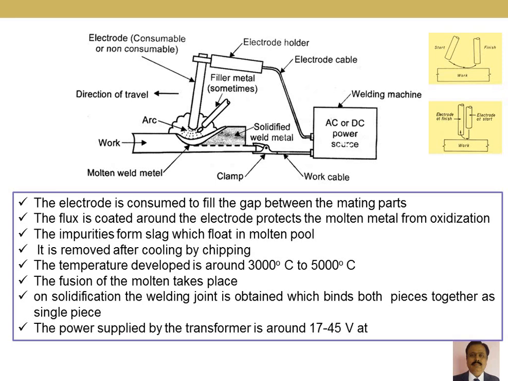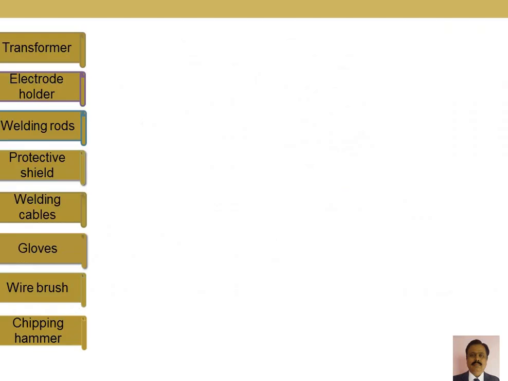So the power supplied has a low voltage, 17 to 45 volts, but the current is very high. So we supply more current with less voltage so that the current can jump from one end to the other end to form the arc.